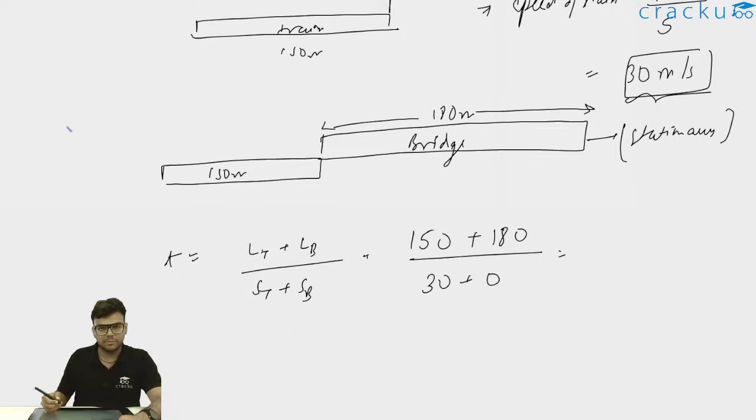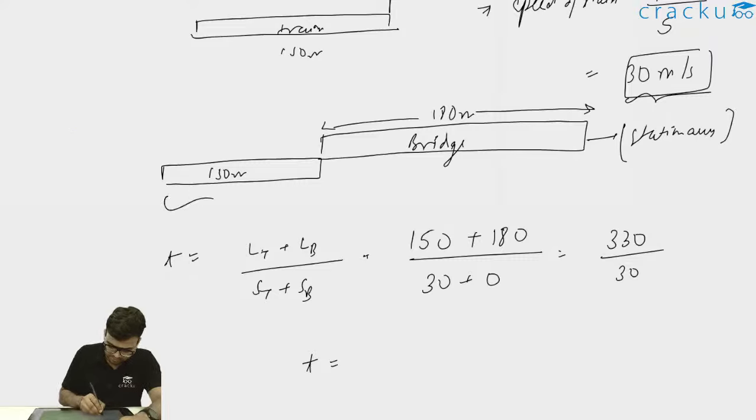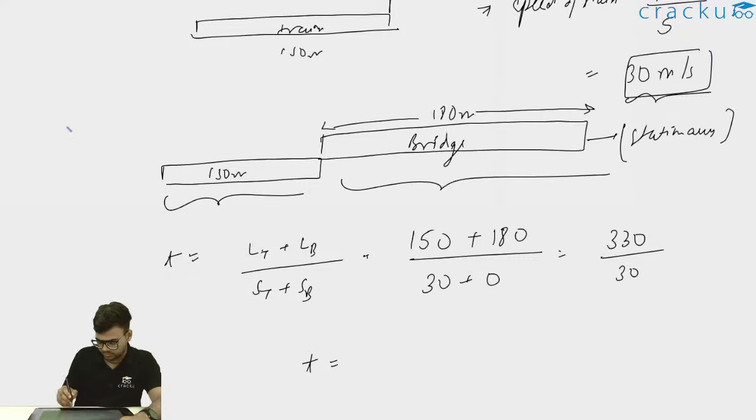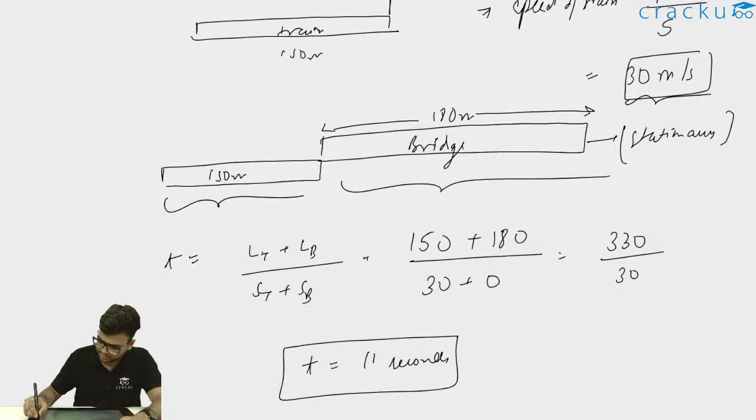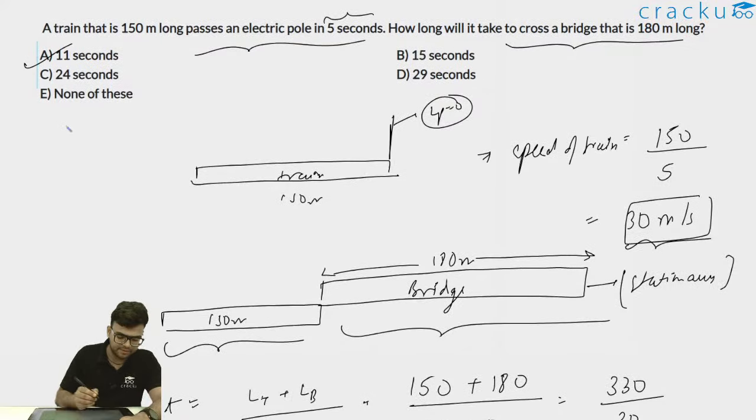Thus I can write 150 plus 180, this is 330, and the combined speed will be 30. So 330 divided by 30, the time taken for this 150-meter long train to cross this 180-meter bridge will be 11 seconds. Therefore I can say option A, which is 11 seconds, is the correct answer. So all of you were able to answer this question.